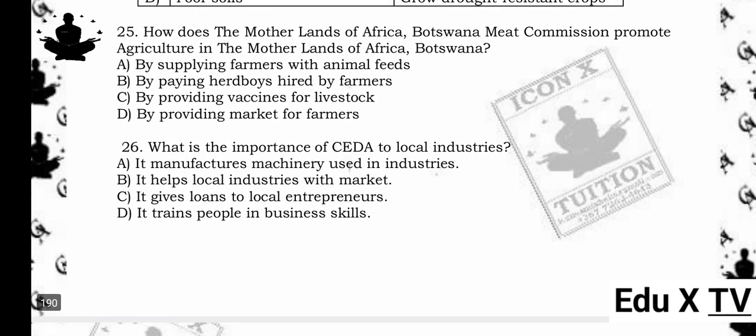26. What is the importance of CEDA to local industries? A. It manufactures machinery used in industries. B. It helps local industries with market. C. It gives loans to local entrepreneurs. D. It trains people in business skills. The answer is C. It gives loans to local entrepreneurs. Reason being, CEDA supports local industries by providing financial assistance through loans to start or expand businesses.